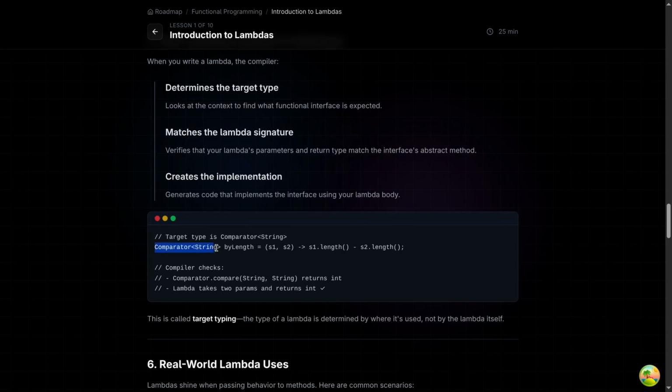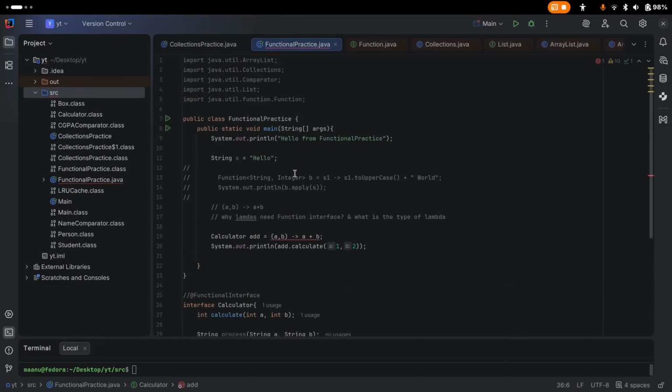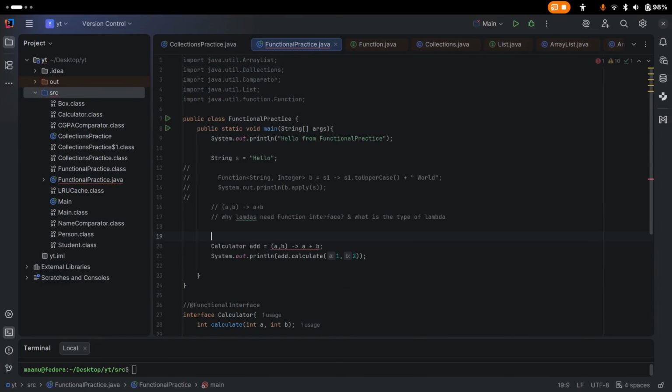So if you define this one, our compiler will match. Let's say this Comparator is our target type, and its abstract method is, you can see, if you copy this one, then you will see here its abstract method is compare, and that returns int. So this one takes two parameters and will return int. So we match our interface's abstract method, so this one will compile.